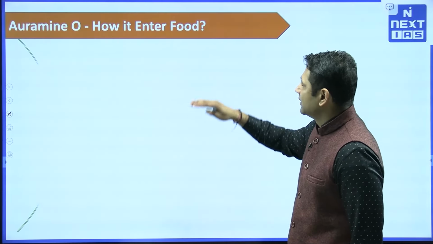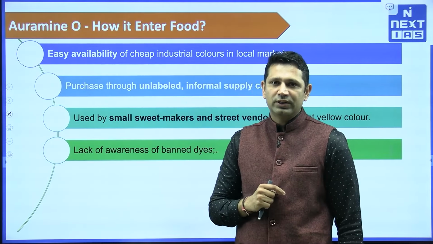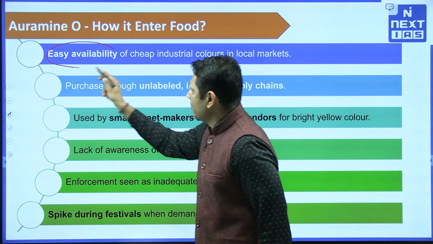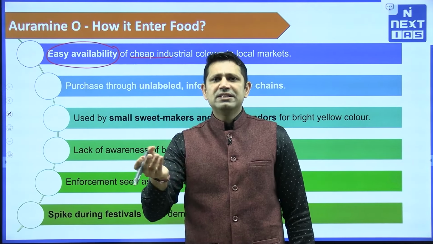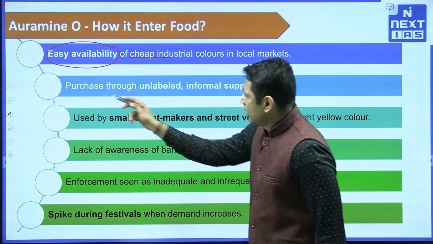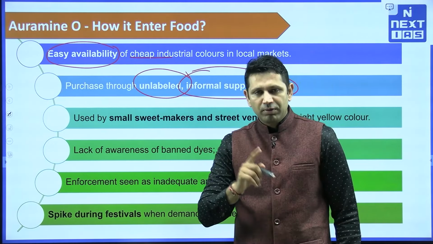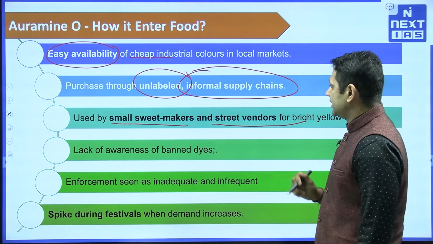The next part is how it is entering our food chain, if it is so dangerous for us. The first and foremost thing is the easy availability of this cheap industrial dye. आसानी से मिल जाता है local market में. It is purchased through unlabeled informal supply chains. That is a problem for us. Then it is used by small sweet makers, street vendors.